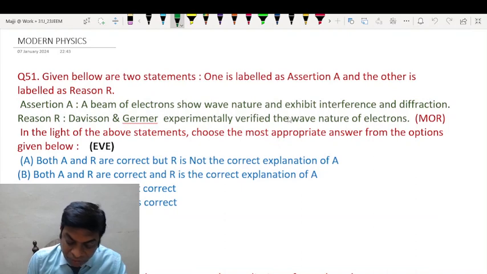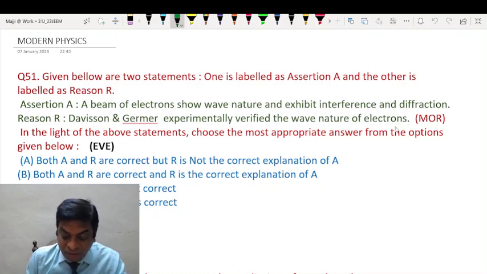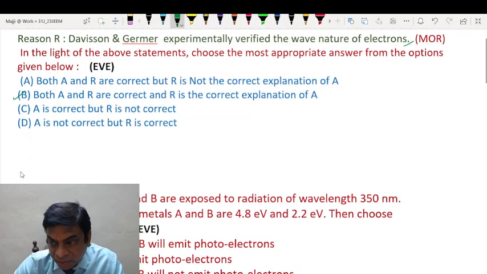A beam of electrons show wave nature and exhibit interference and diffraction. This is true students because electrons exhibit dual nature. In certain situations they exhibit wave nature and in certain situations they exhibit particle nature. And Davisson and Germer experimentally verified the wave nature of electrons. This is also true. It was for the first time that Davisson and Germer, who were basically the lab assistants of Rutherford, experimentally verified the wave nature of electrons. So A is correct and R is also correct, and R is the correct explanation of A. So B option is the correct option.